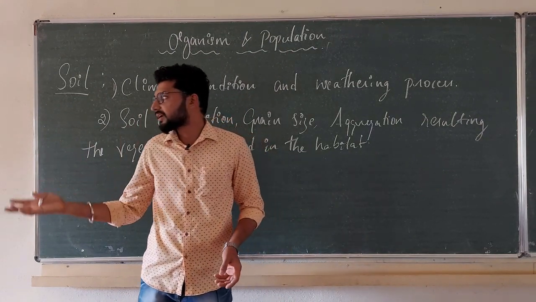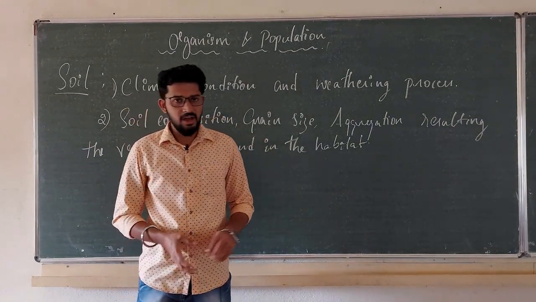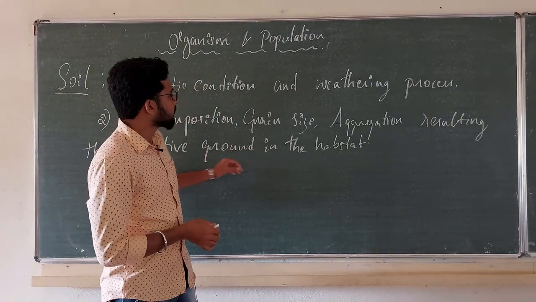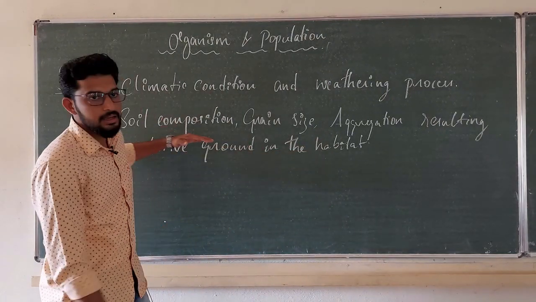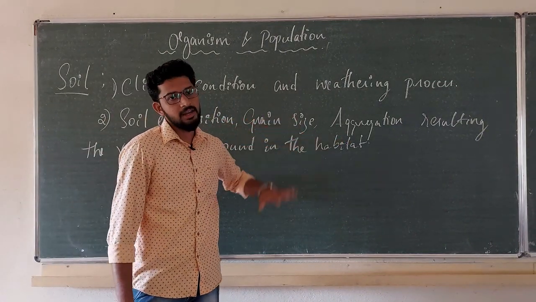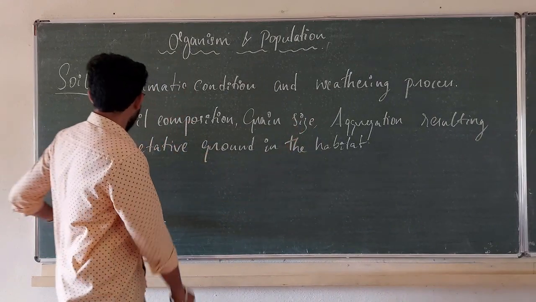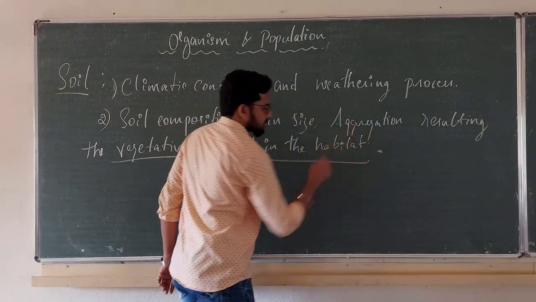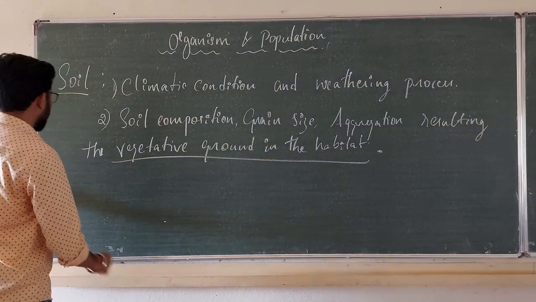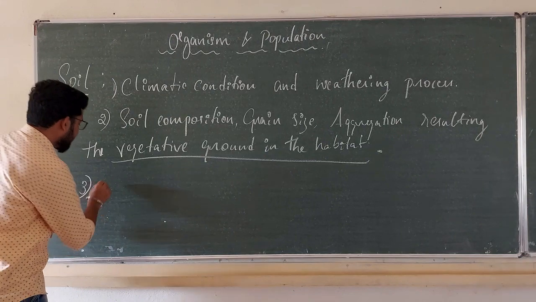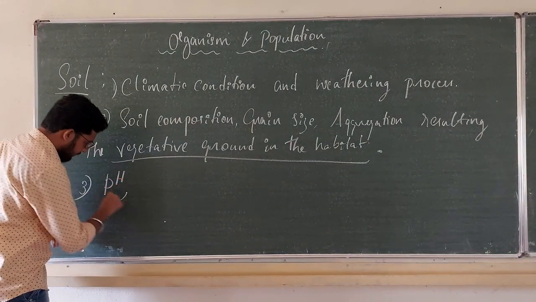How many different kinds of plants you have, how many biomes you have, all will be because of these three factors: soil composition, grain size and soil aggregation resulting in the vegetative ground in your habitat. Fine. Okay.